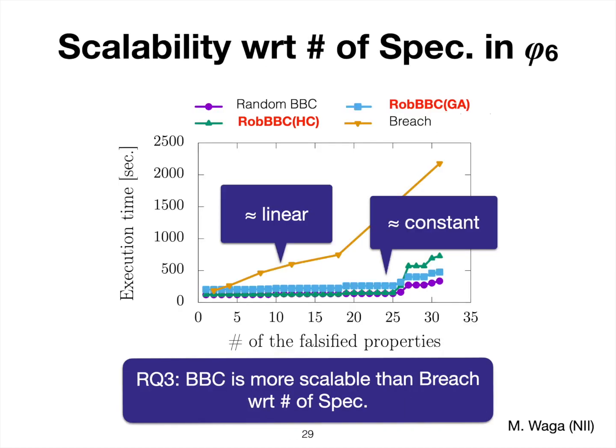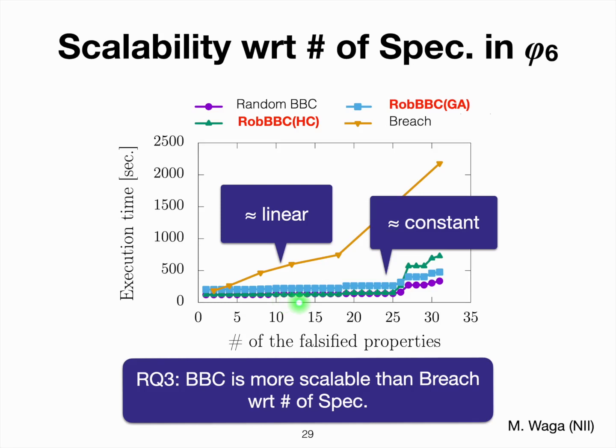This shows the scalability with respect to the number of specifications in this phi 6. This shows that in random BBC, or basically for black box checking, the time to falsify doesn't grow too much with respect to the number of specifications. This is because in black box checking, once we obtain a good enough approximating system model, we immediately falsify several specifications.